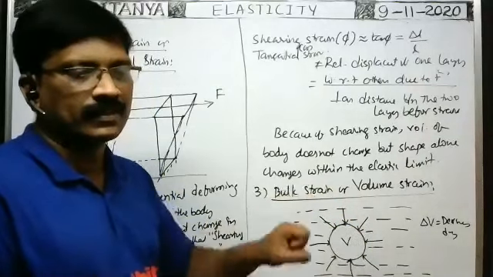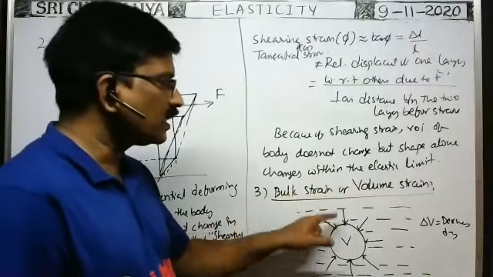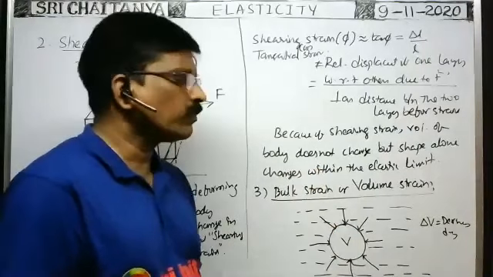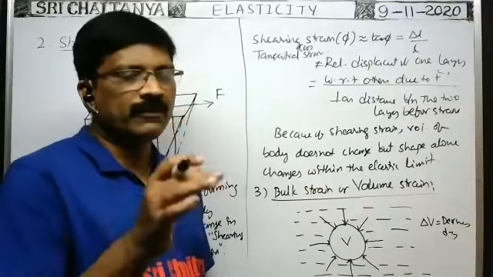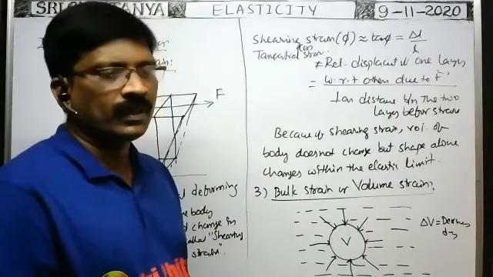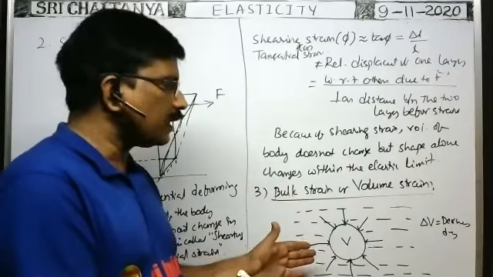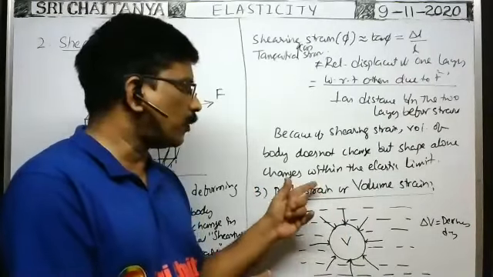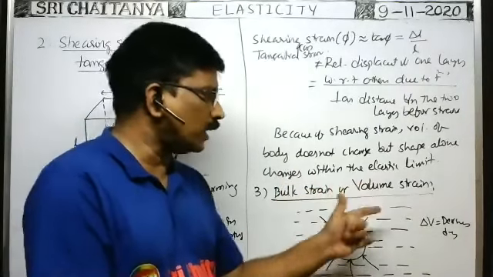That means volume changes. So because of this normal force, if the volume of the body changes, then such type of strain in the body is called the bulk strain. Because of normal deforming force acting on a body in all directions, compression takes place in the body and volume changes. Such type of strain developed in the body is called the bulk strain or volume strain.